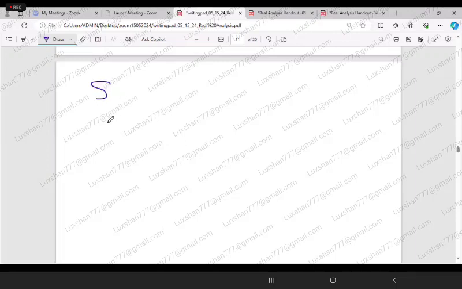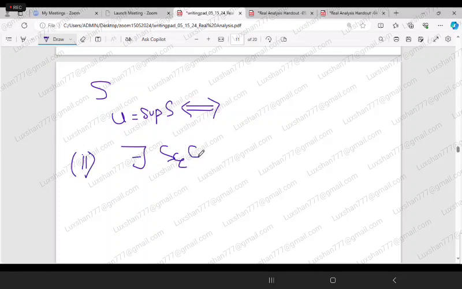S is a non-empty subset, and U is equal to supremum of S if and only if there exists s epsilon. This is the second condition. Okay, sorry, it should be the first one.